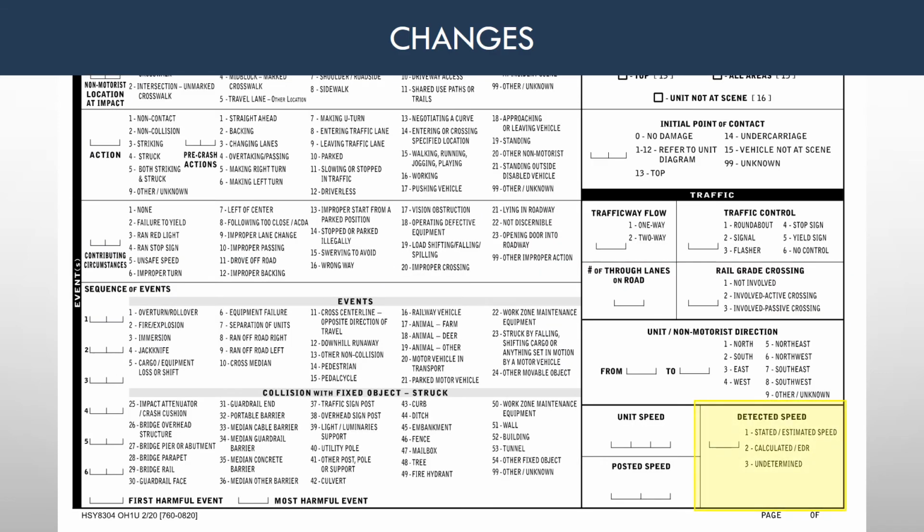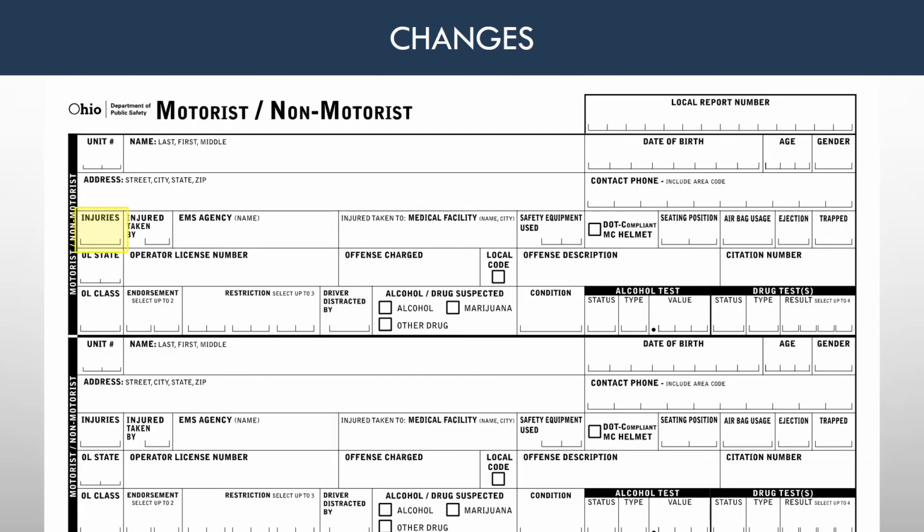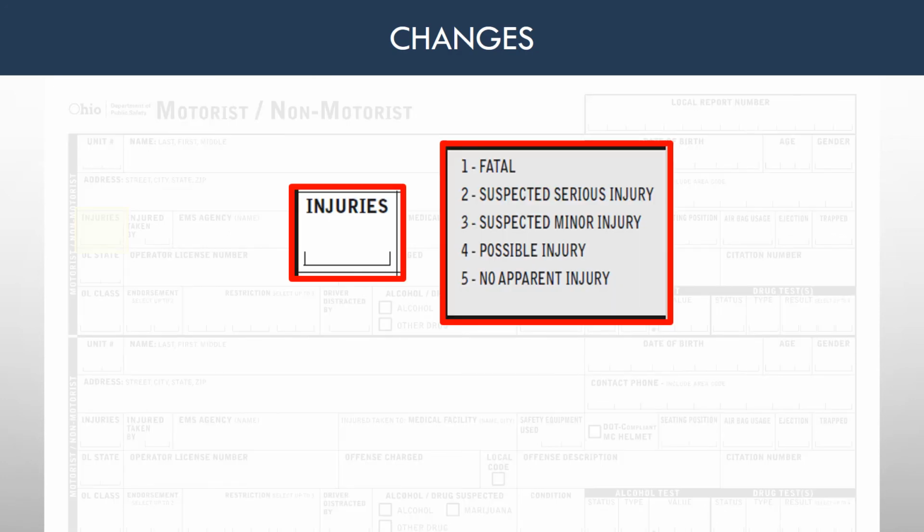When reporting the vehicle speed, the officer can now report if the speed was stated or estimated, calculated or pulled from the event data recorder, or undetermined. The injuries on the motorist/non-motorist page now correspond with the injury classifications on the front or crash page.